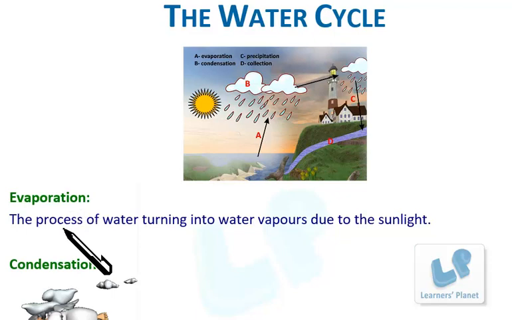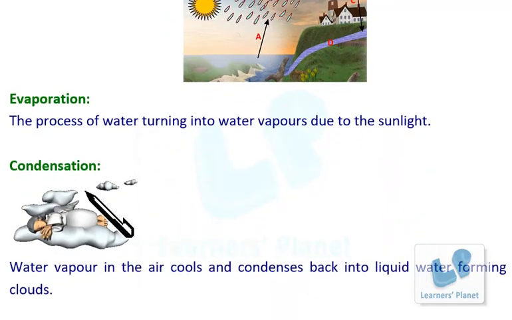Evaporation. The process of water turning into water vapors due to the sunlight. Condensation. Water vapor in the air cools and condenses back into liquid water, forming clouds.